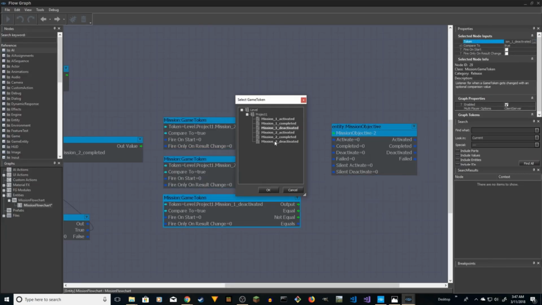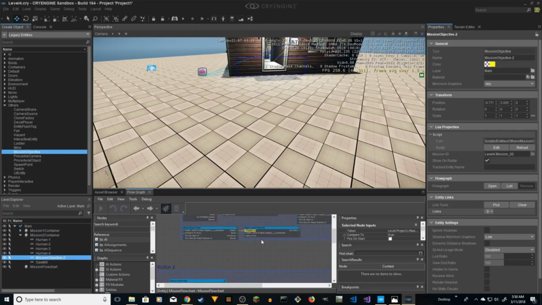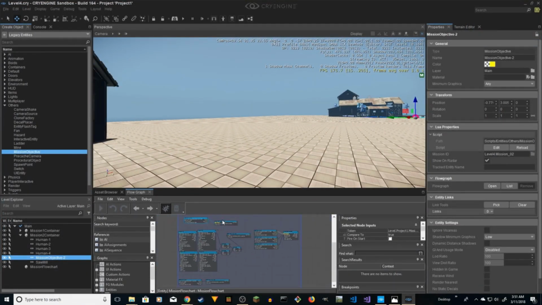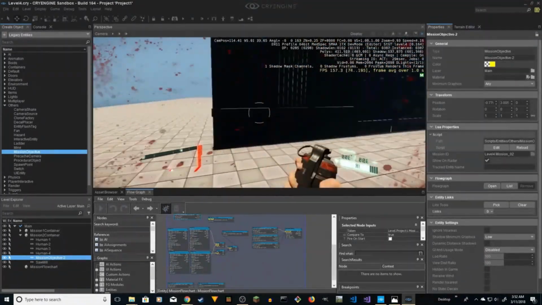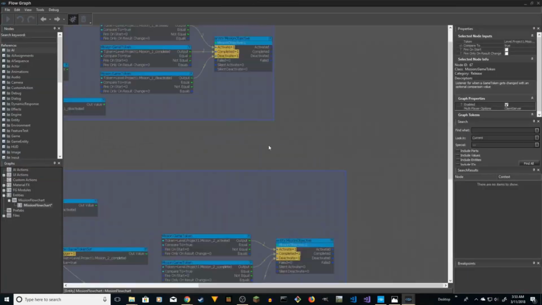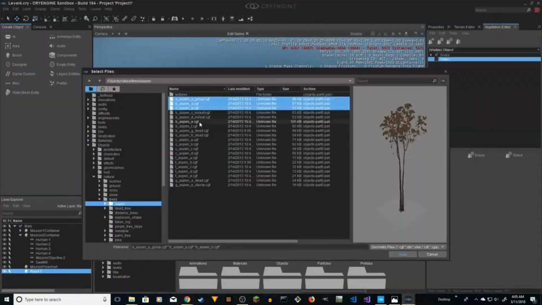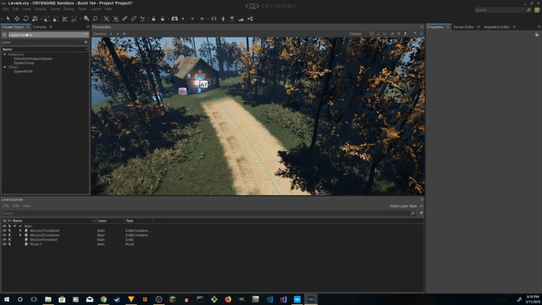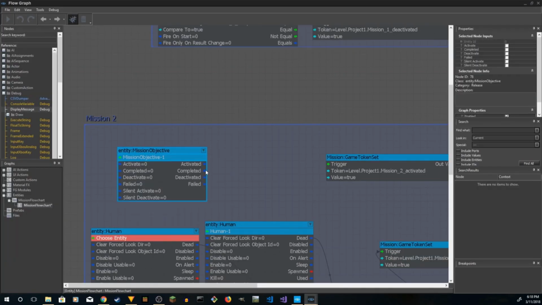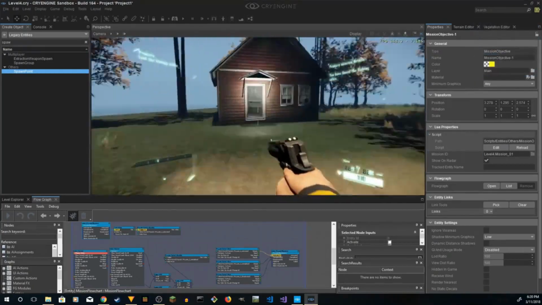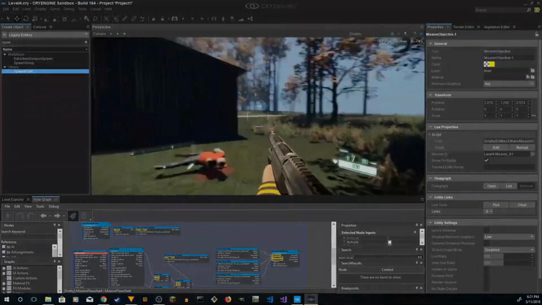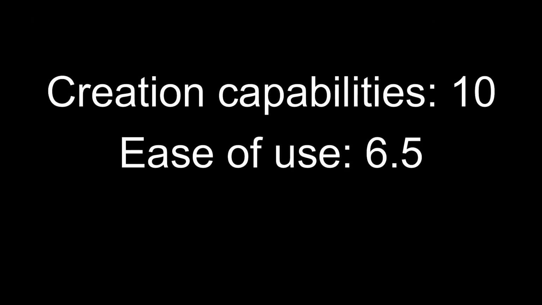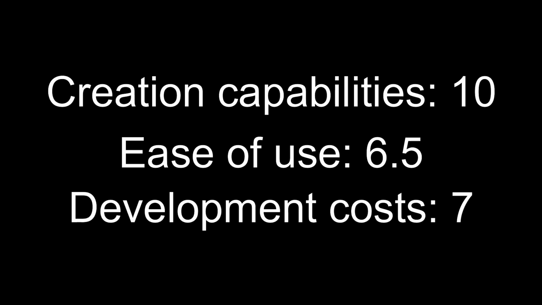The royalties are calculated at source, which means that regardless of whether you, as a self-published author, or a third-party publisher, platform owner, etc., receive the gross revenues, you still have to pay royalties based on those gross revenues without any deductions. For example, if your publisher receives a total gross revenue of $100,000 for a specific game in a particular year, and they forward only 70% to you, you still have to pay $4,750 as a royalty. Creation capabilities: 10. Ease of use: 6.5. Development costs: 7.